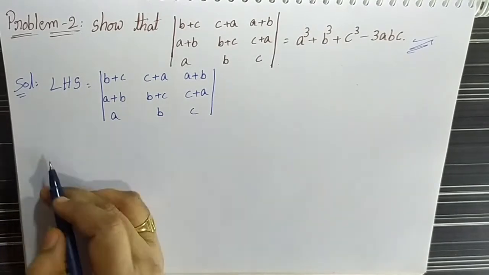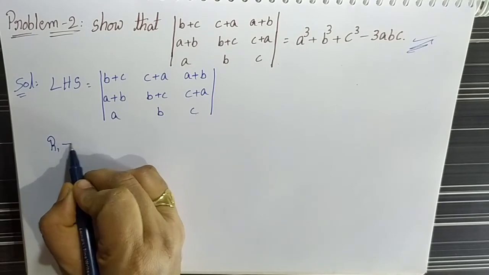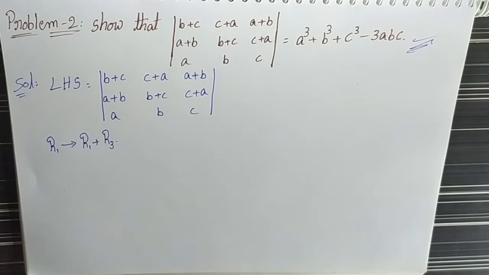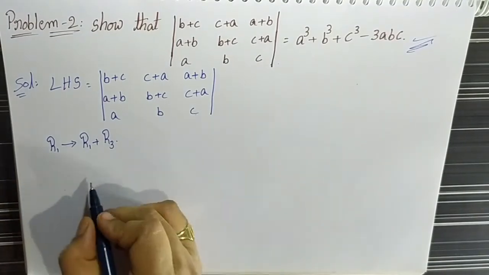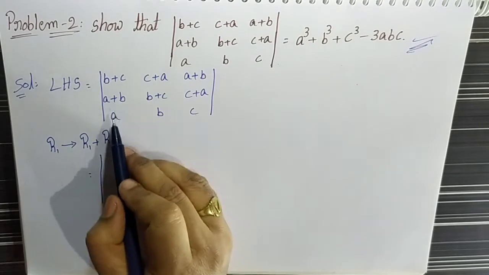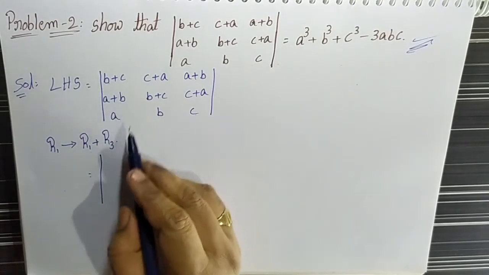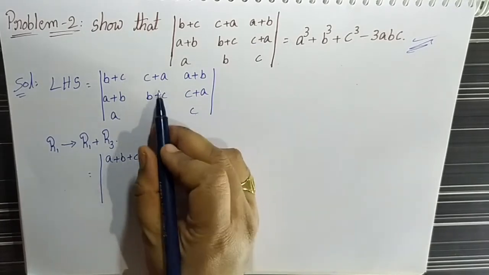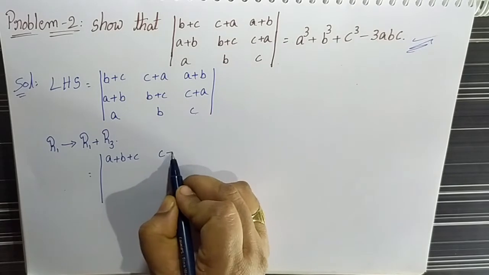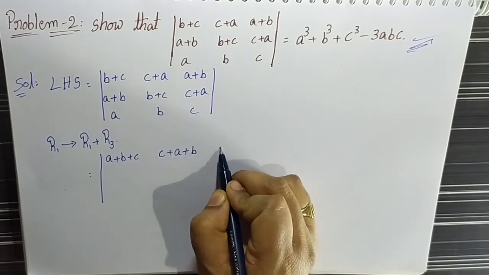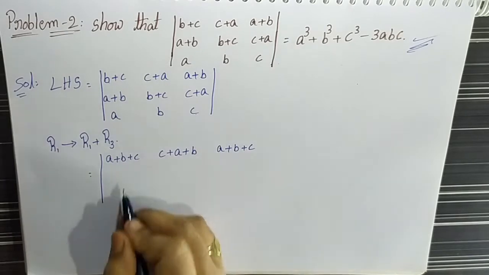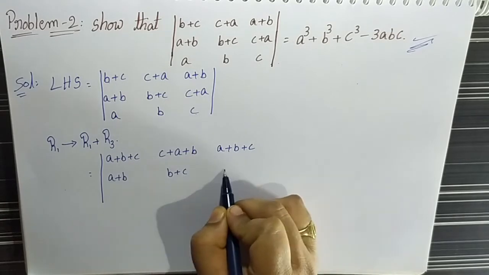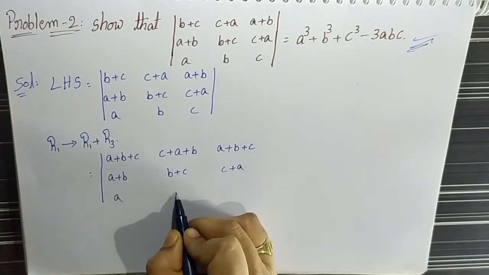Here we take the operation R1 becomes R1 plus R3. R1 is b plus c plus the R3 value a, that is a plus b plus c. Here also c plus a plus b, and in the same way a plus b plus c. R2 and R3 are the same, that is a plus b, b plus c, c plus a, b, c.